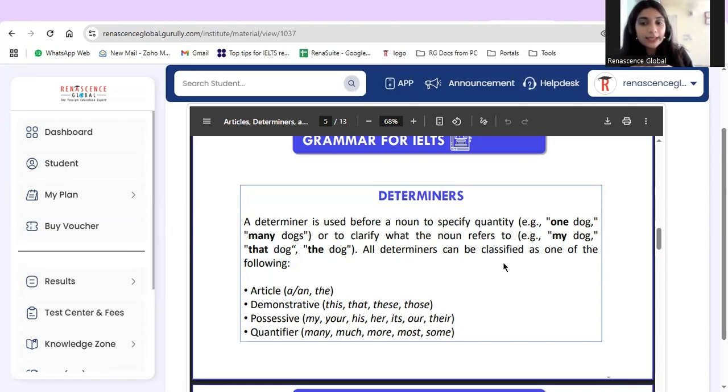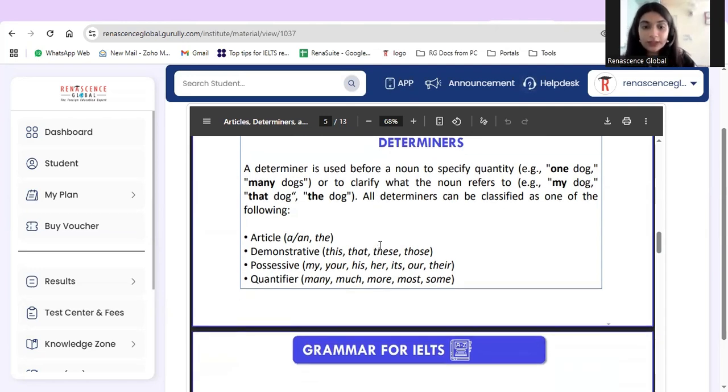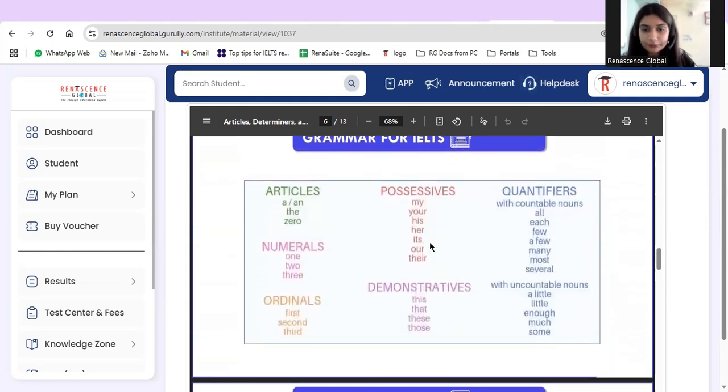All determiners can be classified as one of the following: an article, a and the; demonstrative, this, that, these, those; possessive, my, your, his, her, its, our, their; quantifier, many, much, more, most, some. Now, when we talk about articles, we have determiners as a, the, and zero.